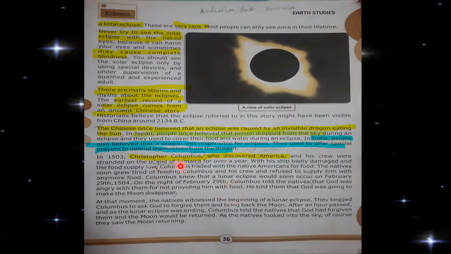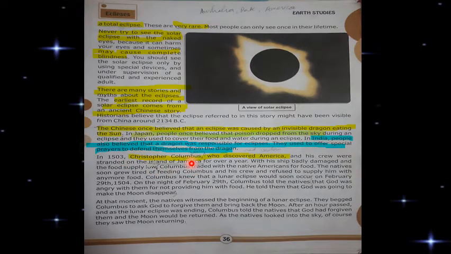In this paragraph there is a real story which we have discussed in detail in your previous lectures when we were discussing the chapter Eclipses. Here you can see that Christopher Columbus was the one who discovered America. He with his crew went to an island named Jamaica. After some time their food was finished. They asked Native Americans to supply the food, and they did, but after some time they refused to supply the food. Columbus was very clever.